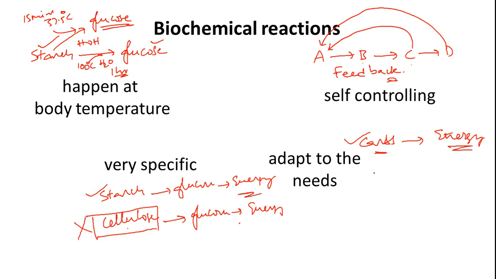Then when you shift your place, your body will slowly tune its environment inside the system to consume lipids and proteins to obtain energy. Your body will be adapted to the requirements, so that it evolves a mechanism to extract energy exclusively from proteins and lipids. So these are the four very important observations which scientists made, essential for this life to exist.